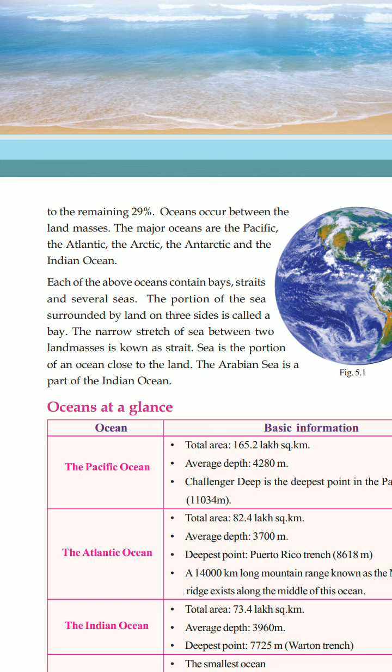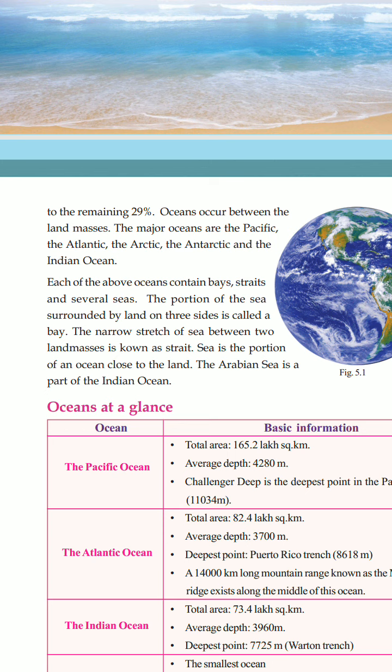Similarly, a narrow stretch of sea between two landmasses is a strait. And a sea is the portion of an ocean close to the land. So what is a bay? A bay is the portion of the sea which is surrounded by land on three sides.